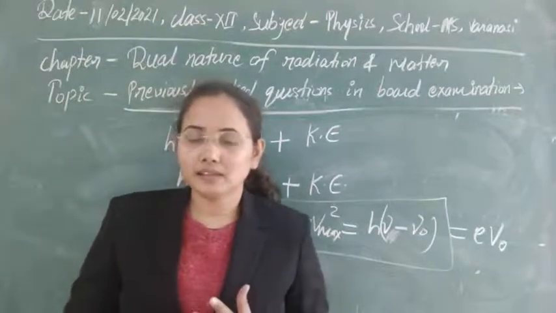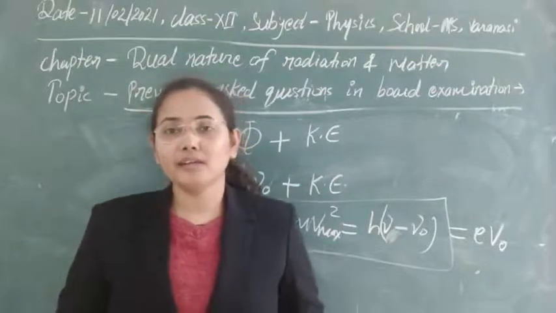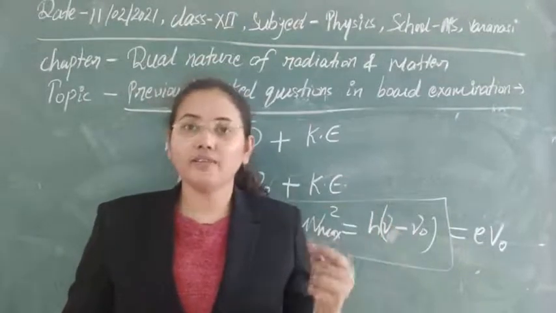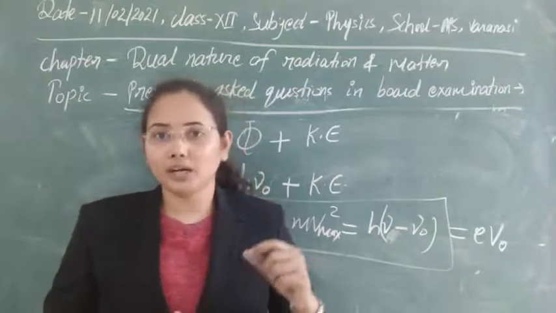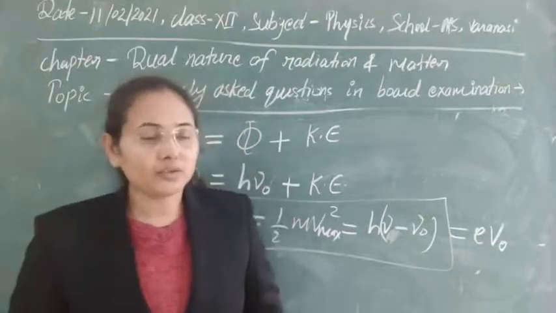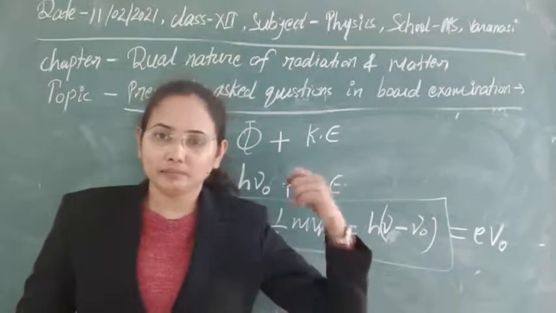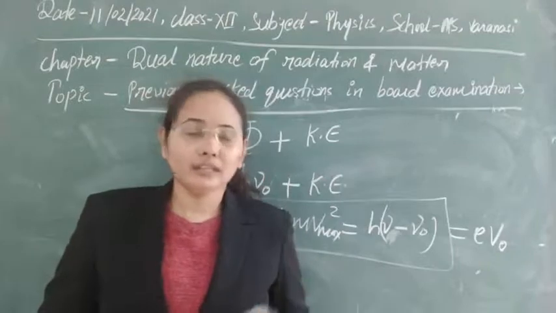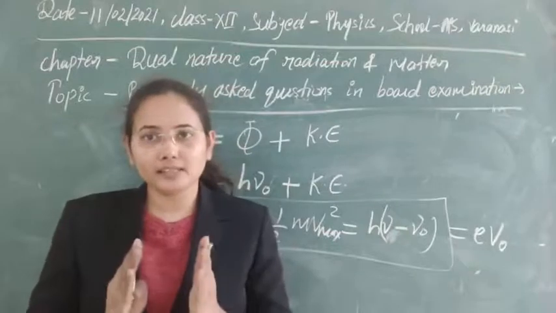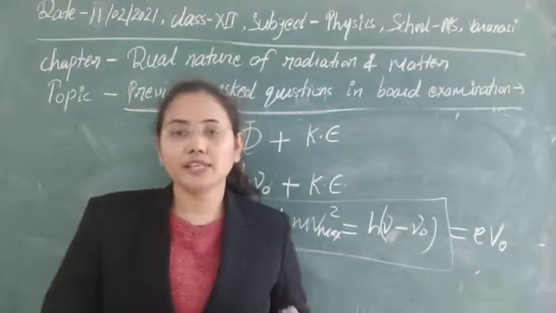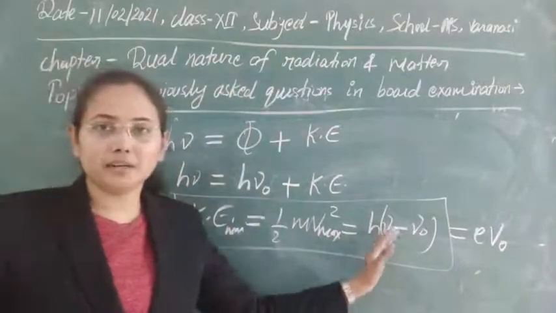it is an aspect of Einstein's concept: whenever a photon is incident on any metallic surface, the whole energy of one photon is transferred to the electron, whether or not that energy is greater than the work function of the metal. The electron uses that energy in two ways. First, to overcome the potential barrier of the particular surface. If that energy is greater than the work function, then first of all the energy equal to the work function is used, and the rest of the energy is used to increase its kinetic energy. So simply, the kinetic energy depends on this value.